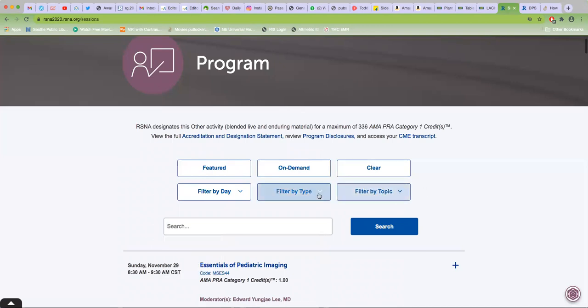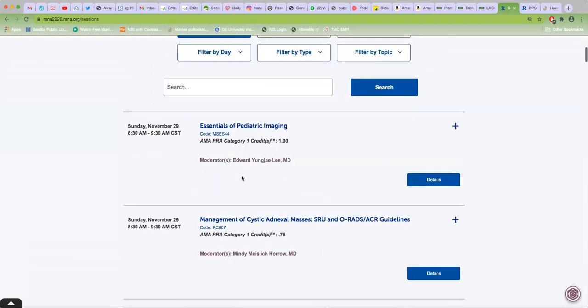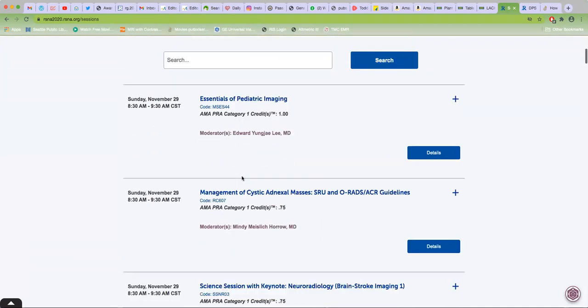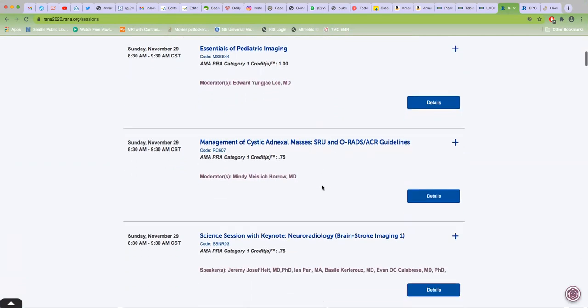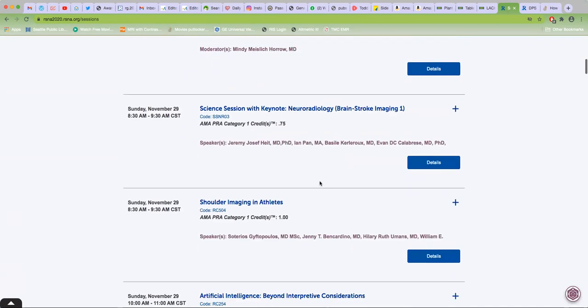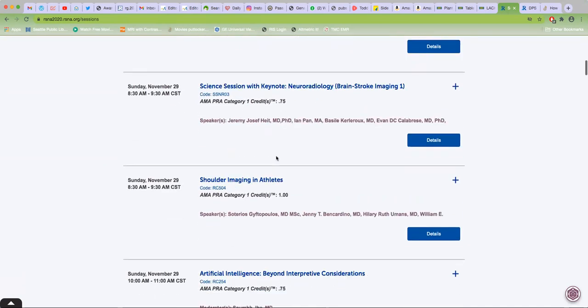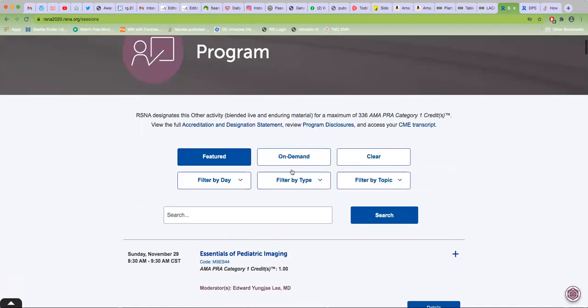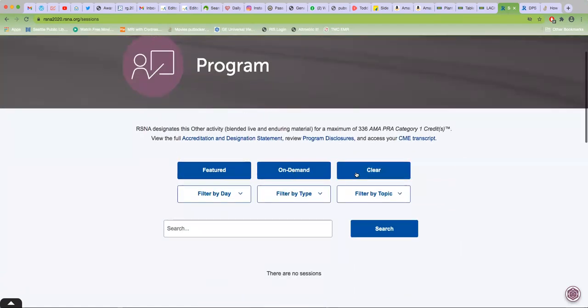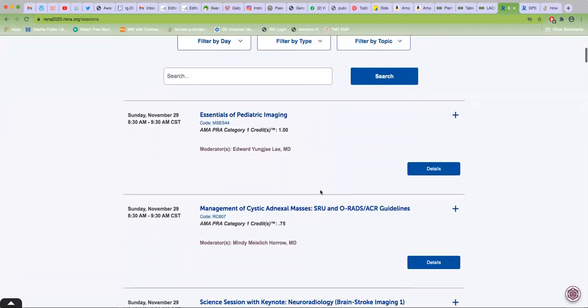Filter by type, by topic, by day. Featured, I think, are the ones which they have highlighted. These are probably either very interesting topics or something new, like management of cystic renal masses. So you assume this to be slightly better quality or something with a lot of new information. Brain stroke imaging, shoulder imaging in the athlete. These are featured, but that does not necessarily mean this is what you're interested in. So you use any of these tools on demand. Then you clear filters and everything is there.